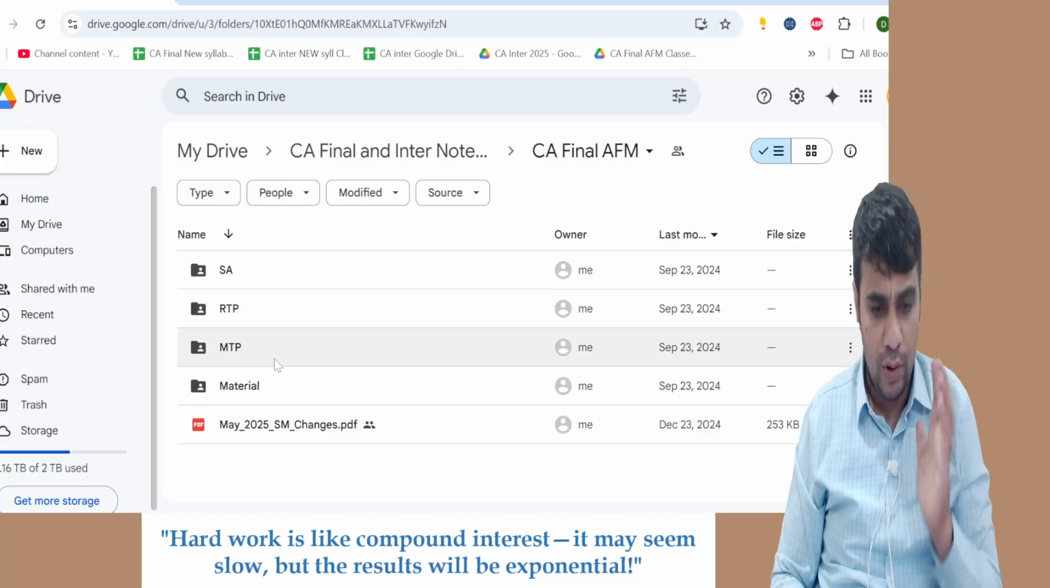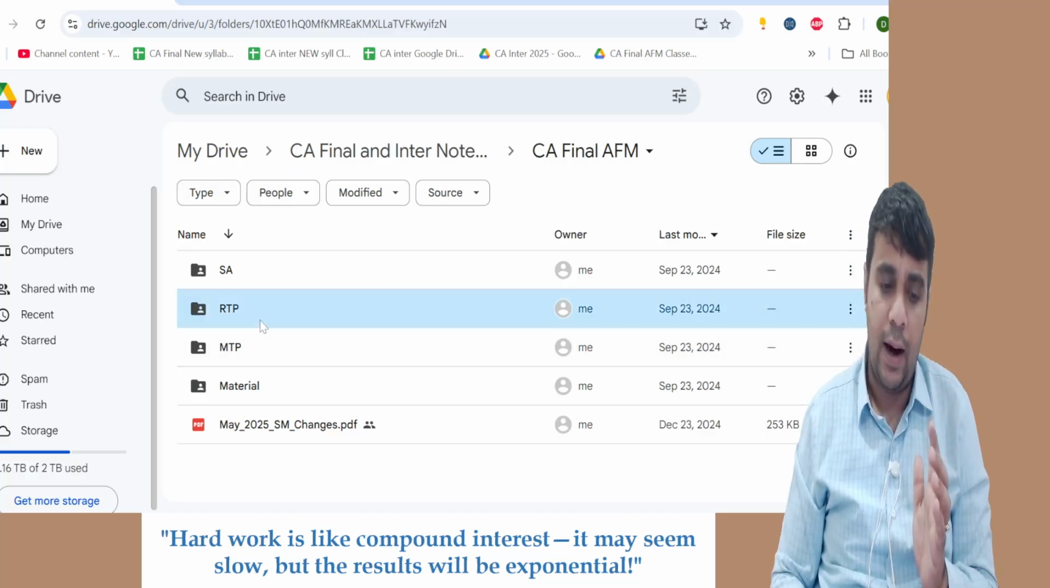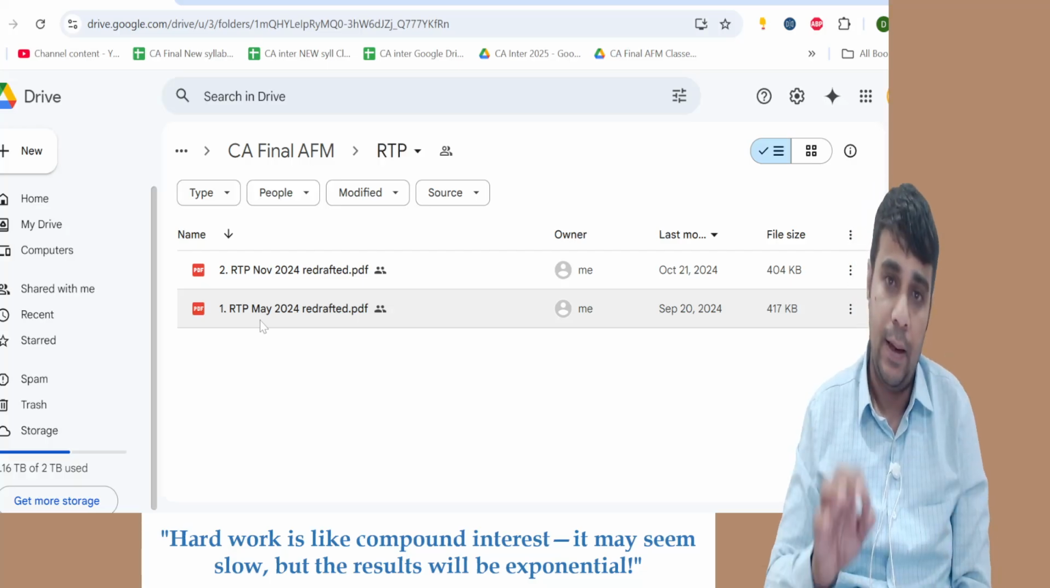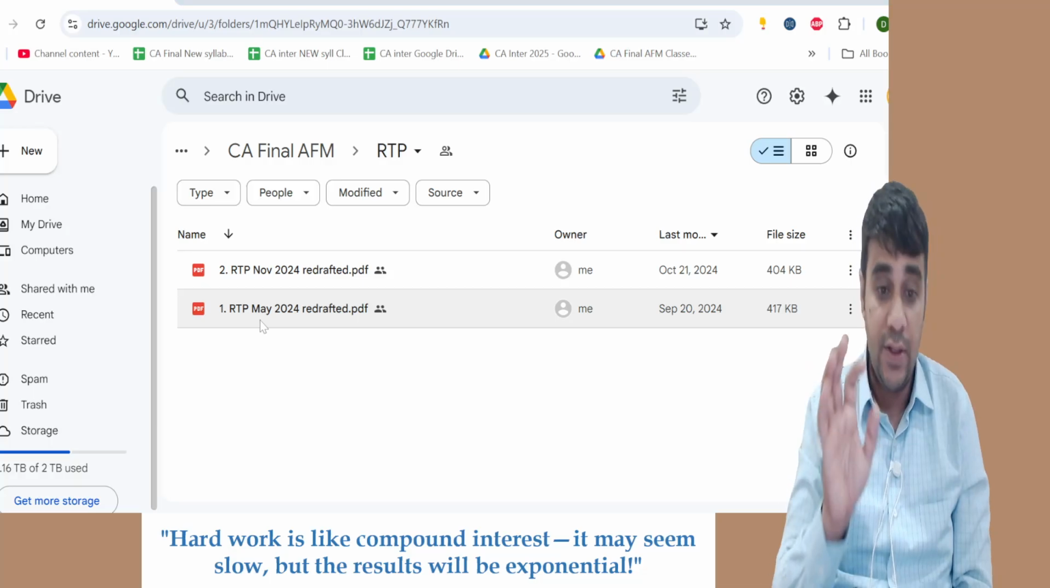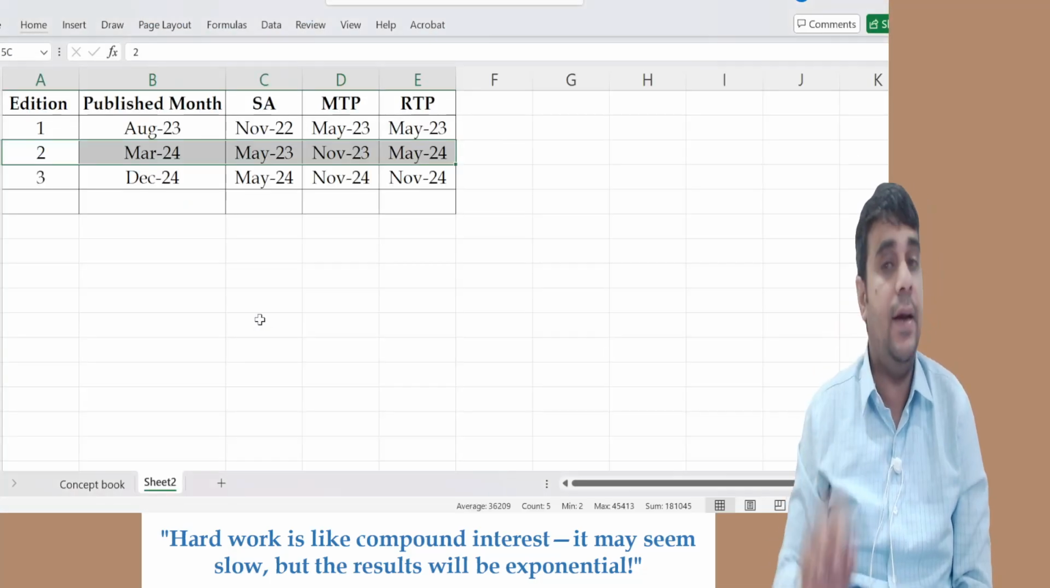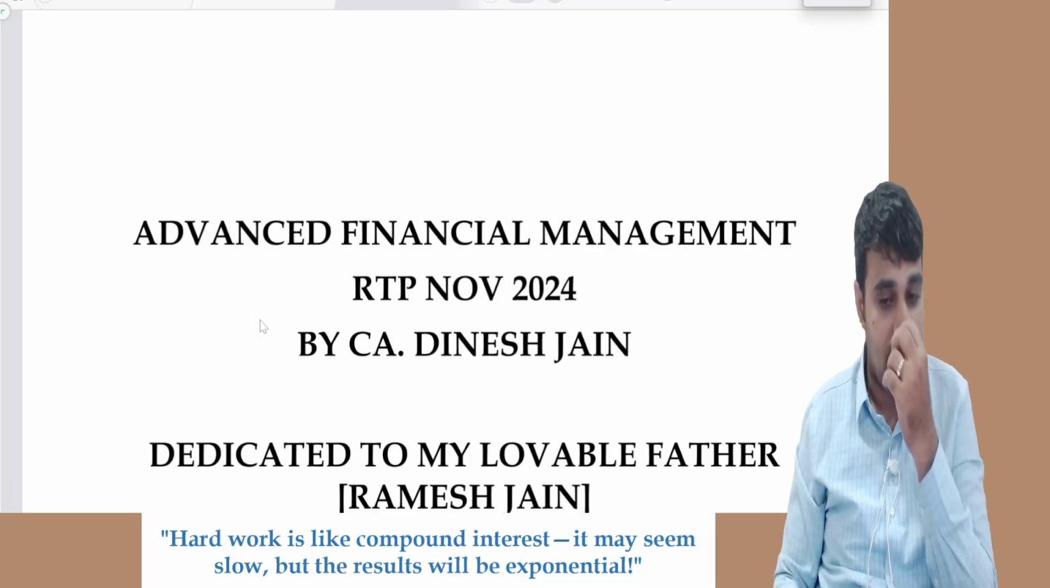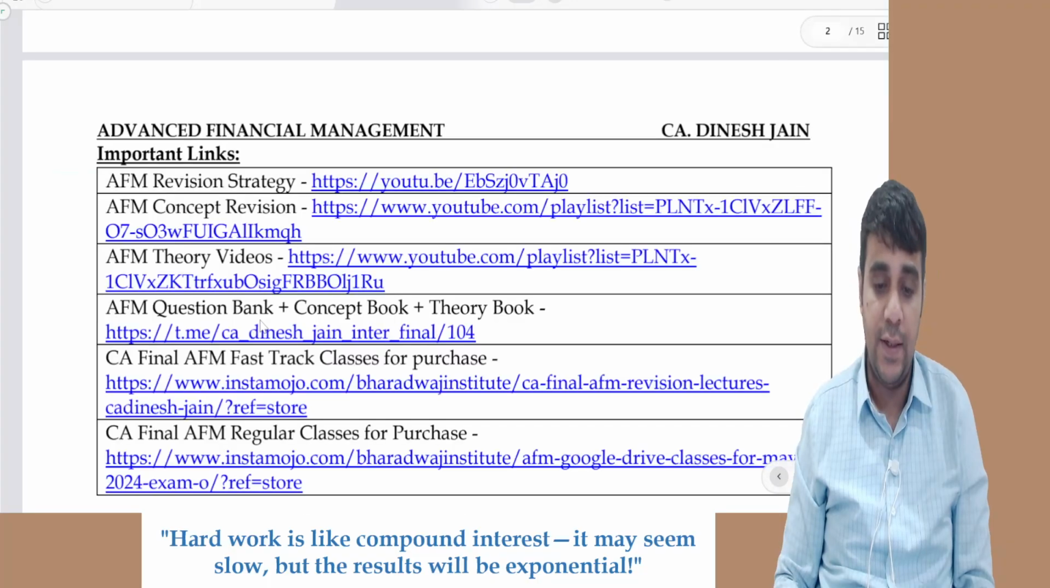Assume you don't want to go through the entire material, open the RTP. In the RTP, I have November 24 RTP, which is not covered in the second edition. You need to download it. I have downloaded it and am showing it here. Now, what you have to do is very simple.